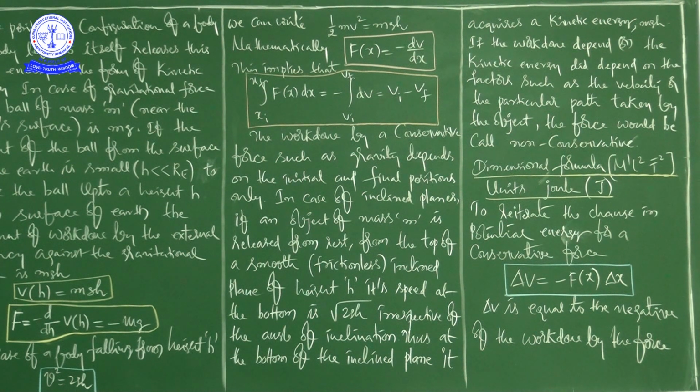So that is the reason that at the bottom of the inclined plane it acquires kinetic energy. How much kinetic energy does it acquire? It gains the same amount of kinetic energy as the potential energy it had while starting. So here you can say one point, that if the work done or the kinetic energy